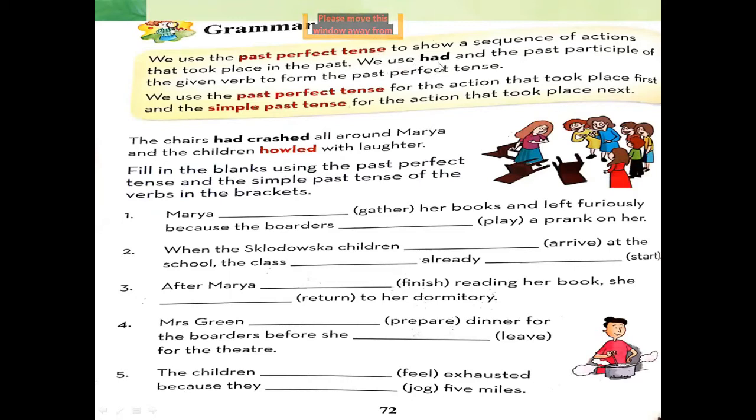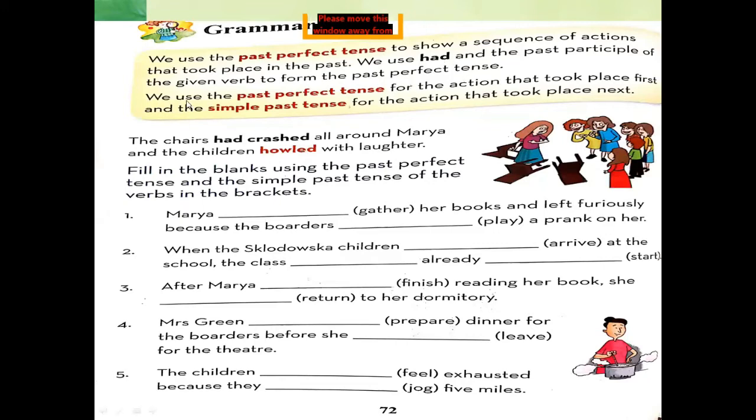We use had and the past participle of the given verb to form the past perfect tense. Now it is the summary of the tense which I explained to you.